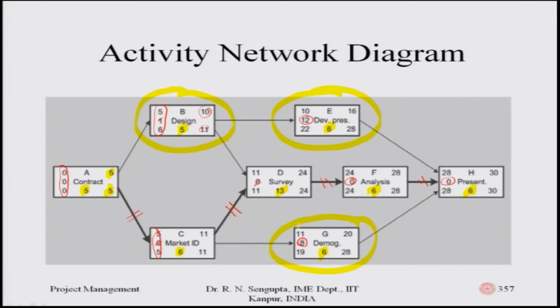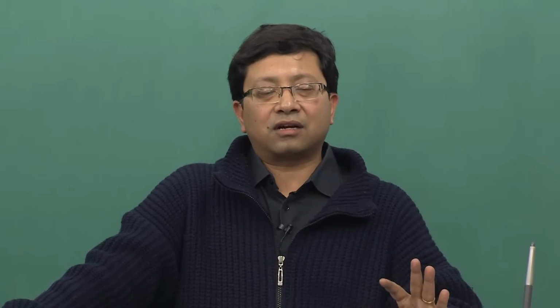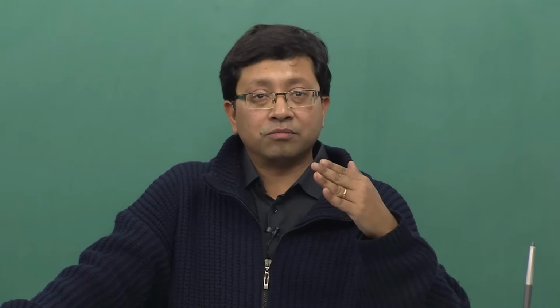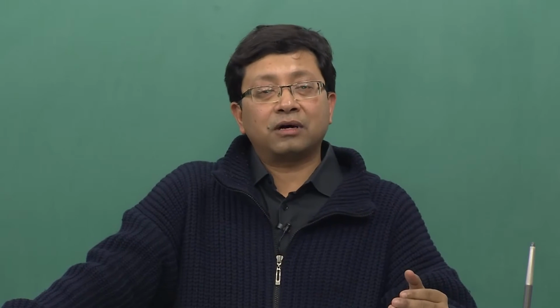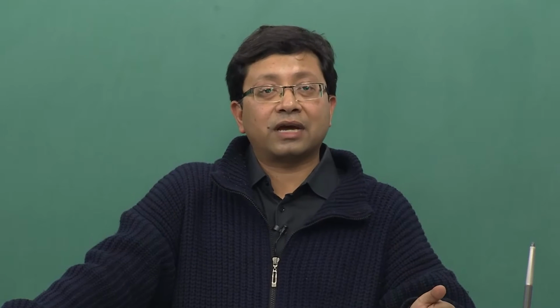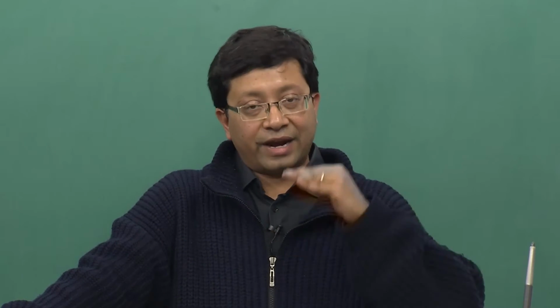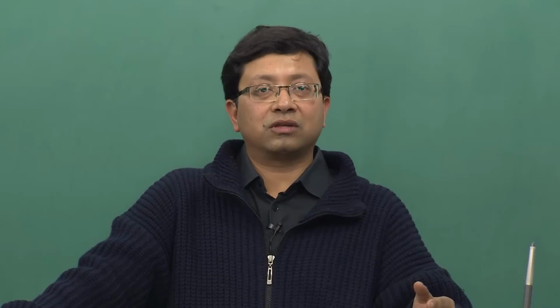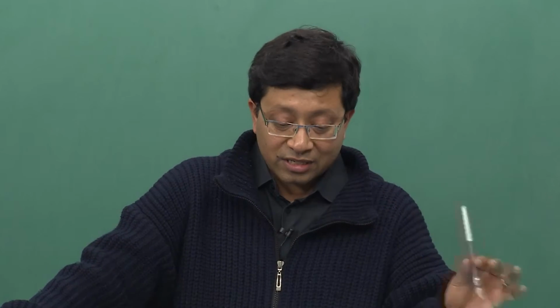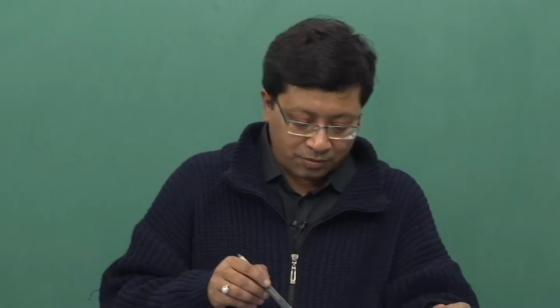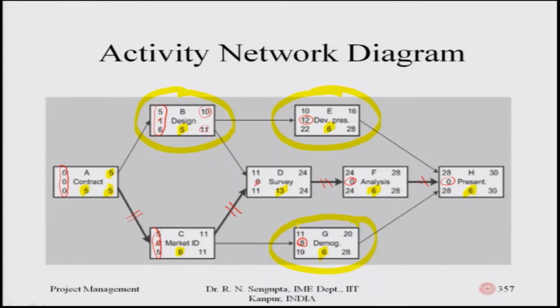Now, the data in front of you gives the early start and early finish. We assume that the optimistic time, the pessimistic time and the most expected time are already provided, based on which you can find out the average time. The average times for all the jobs are what I had already mentioned.